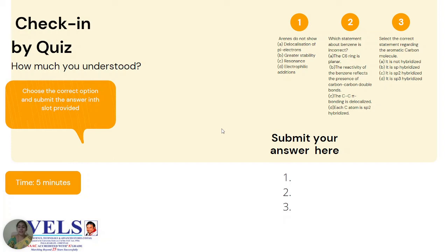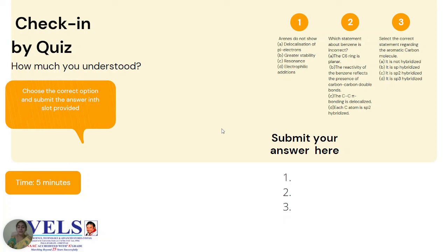Coming to the second question, which statement about benzene is incorrect? The carbon ring is planar. Yes, it is correct. The reactivity of benzene reflects the presence of carbon-carbon double bonds. Actually, the reactivity signifies that it undergoes substitution reactions but not addition reactions, so it doesn't signify that carbon-carbon double bonds are present in benzene.